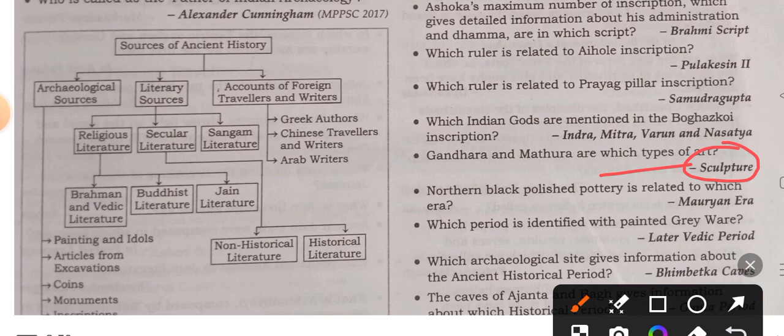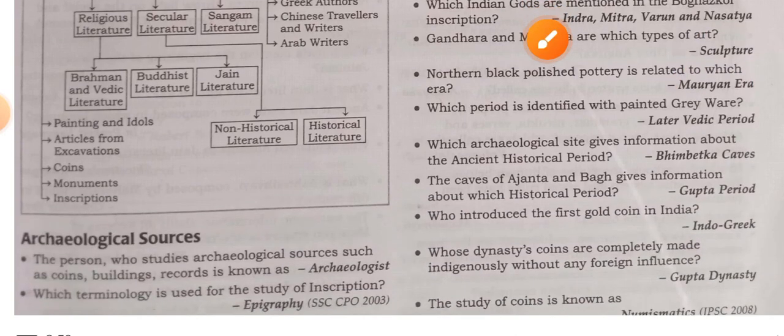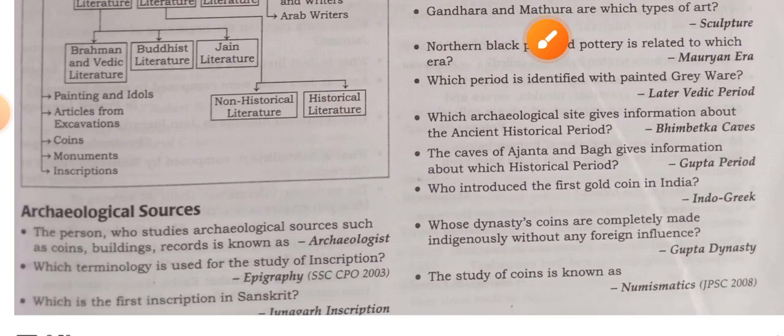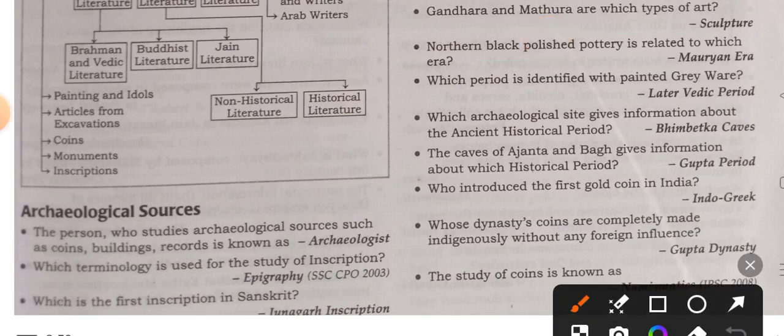Northern Black Polished Ware is related to which era? Mauryan era. Which period is identified with Painted Grey Ware? The Later Vedic period is identified with Painted Grey Ware.